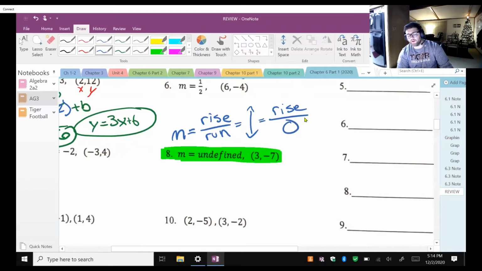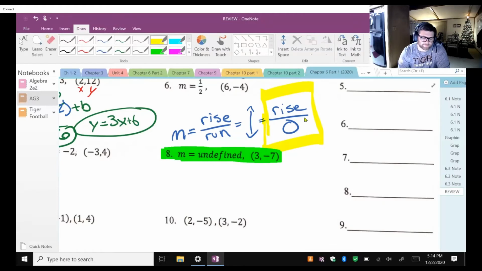Okay, here's what undefined means. Undefined means you're dividing something by 0. That's illegal. You can't do it. It's a no-no in math. Okay? Don't ask me why. Just do it. It's undefined. Okay? It's just one of those things in math that's set in stone. You cannot divide something by 0. Doesn't make any sense. Okay?